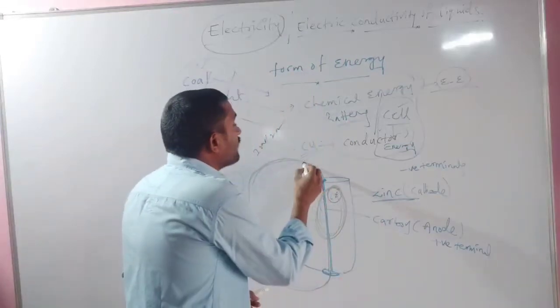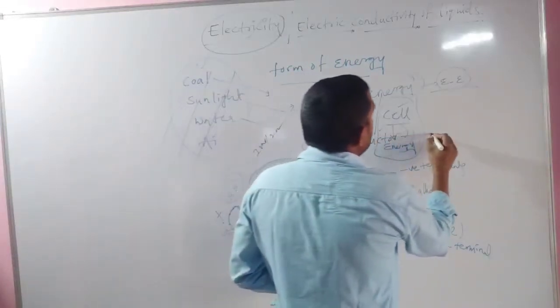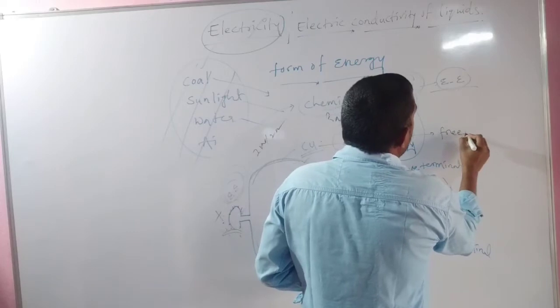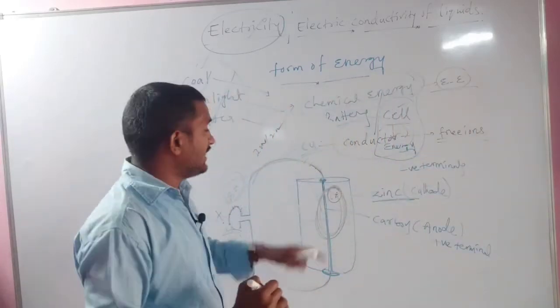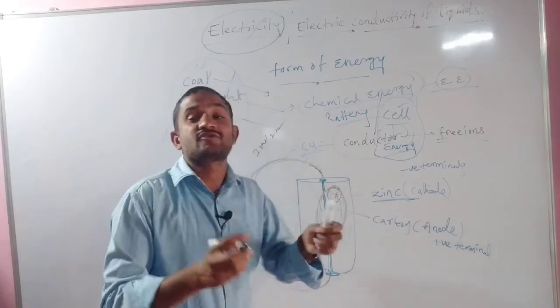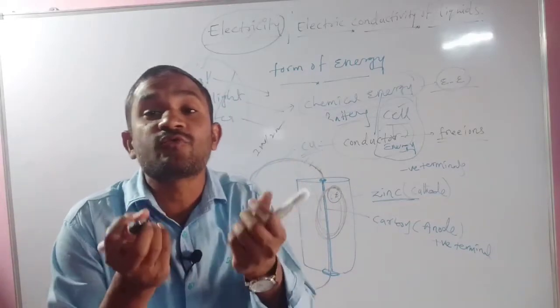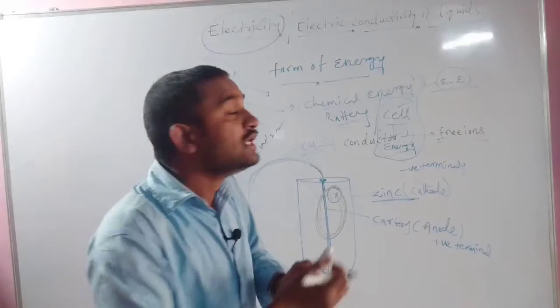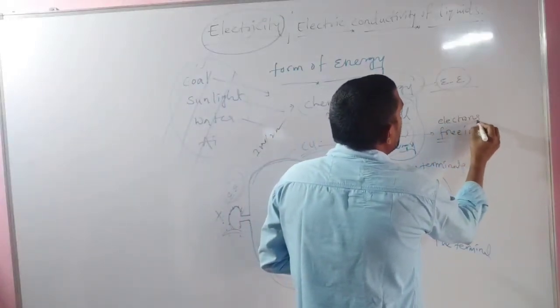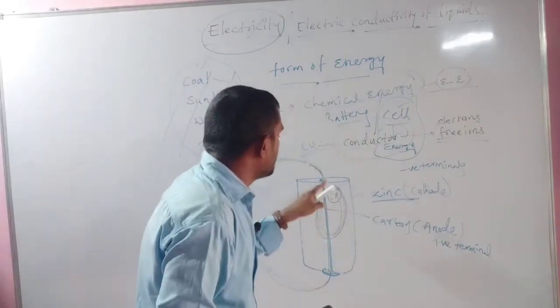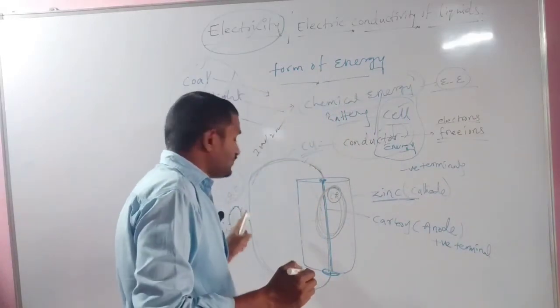This copper wire, that means a conductor, consists of free ions. What is that? Free ions inside these conductors can be moved. That means electrons can be moved, from here to here, here to here.